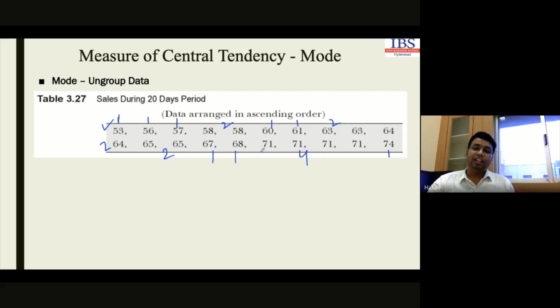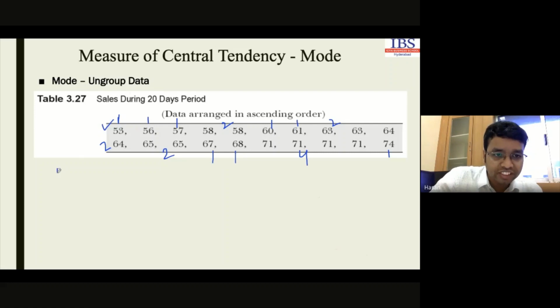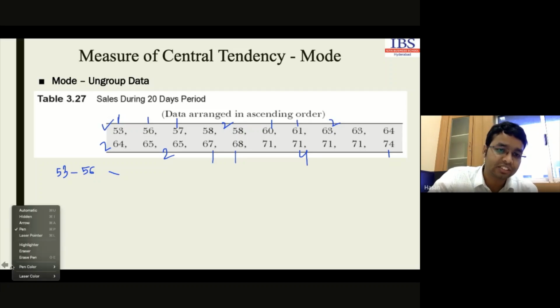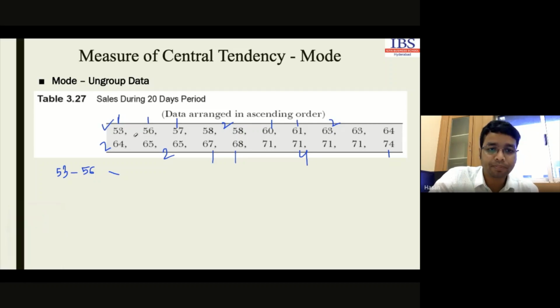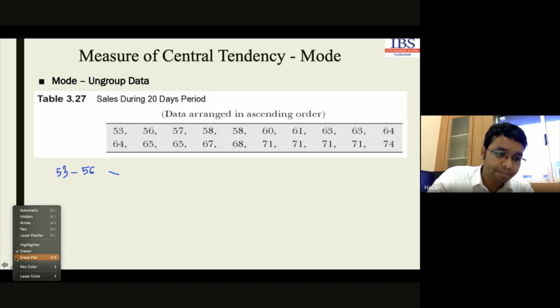Now the concern is if it is grouped data. Tell me, if we create the groups in this way, the first group is 53 to 56. What will be the frequency? If we create it into grouped data, then what will be the frequency here? 53 to 56. What is the frequency? Anyone? Just solve with me, okay? It will be easy for you to understand. If there is any query, I can help you, okay?